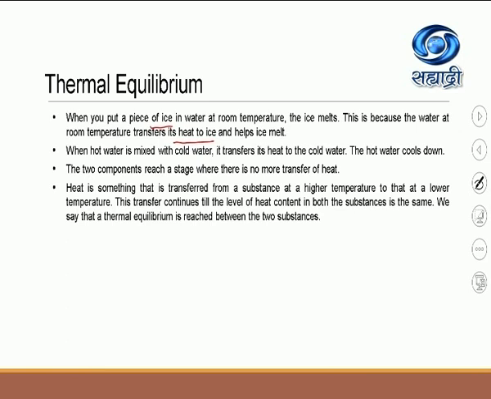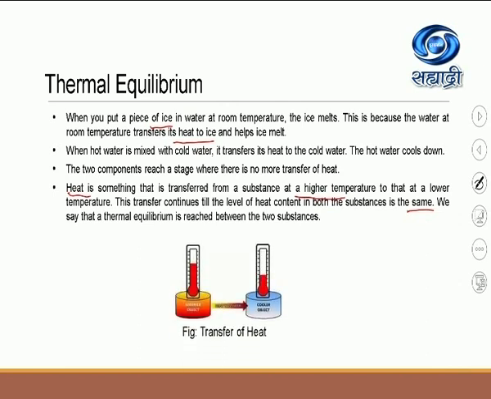How does the transfer take place? Heat is transferred from a substance at higher temperature to one at a lower temperature. And this transfer continues till the level of heat content in both the substances is the same. And then we say that a thermal equilibrium is reached between the two substances. Okay, so have you understood thermal equilibrium? The transfer of heat between the two bodies takes place till the temperature of both the objects remains the same.